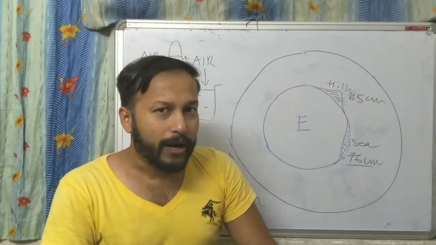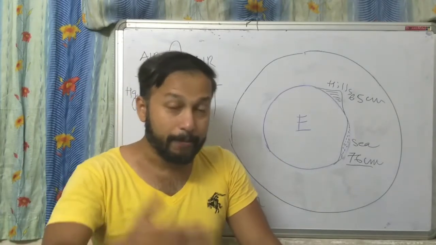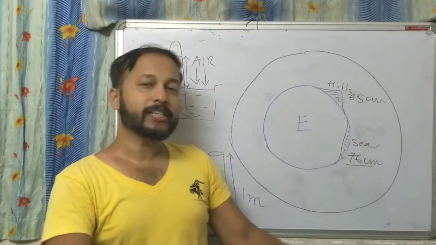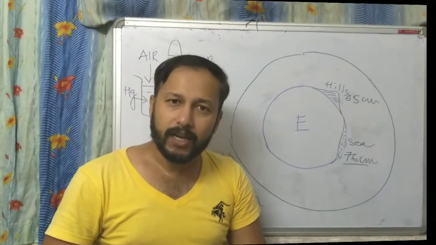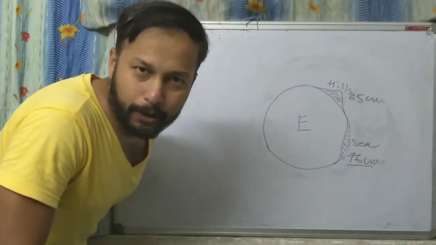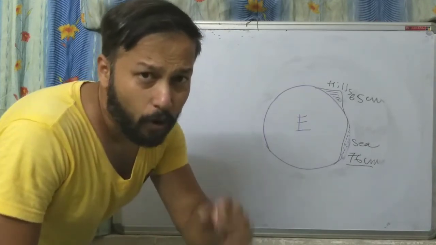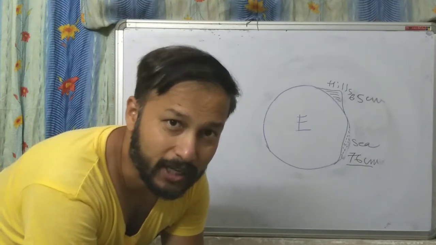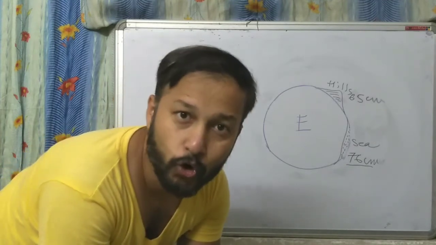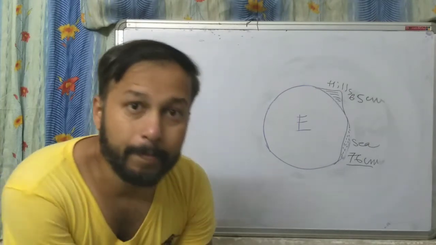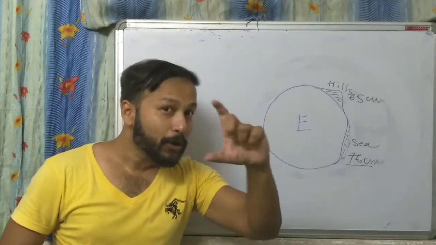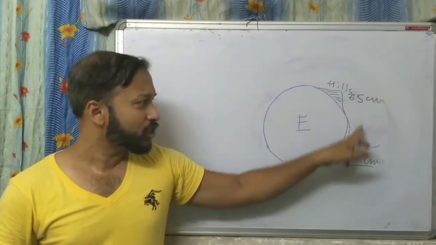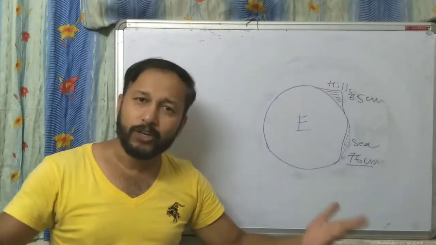So now we will calculate the atmospheric pressure, I mean the value of air pressure at sea level, where we got 76 centimeter. Let's see. To measure the atmospheric pressure, you have to use a simple formula. What is that formula? H rho g. Yes, H rho g, where H is the height of the mercury column in the barometer, that is 76 or 65, wherever you are measuring.